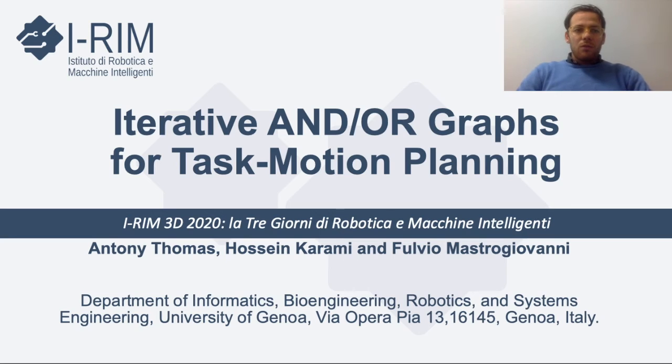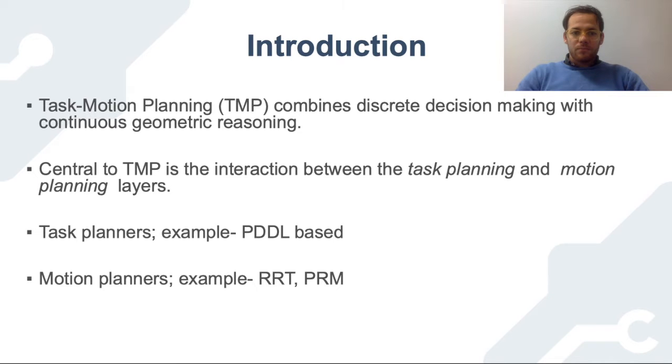Hello everyone, today I'll be presenting our work on iterative and/or graphs for task and motion planning. Task and motion planning refers to combining high-level decision making, which is represented in discrete space, with low-level motion planning, which is represented in continuous space. The mapping between task planning and motion planning is the interaction of these planners.